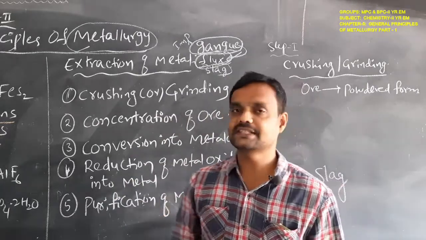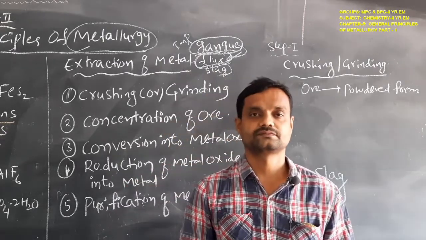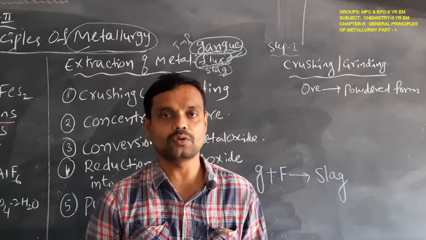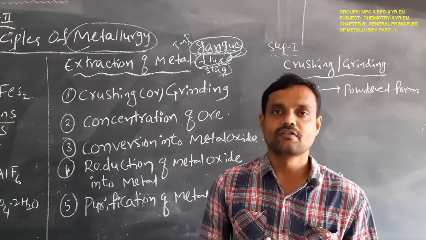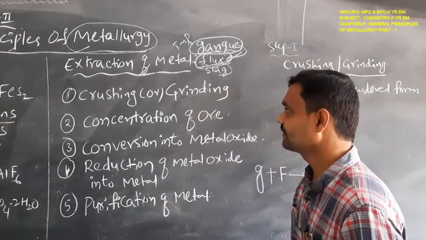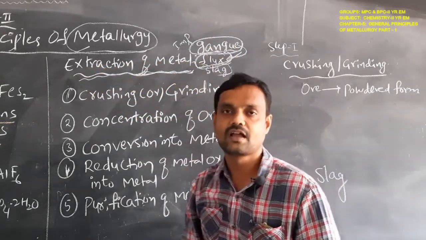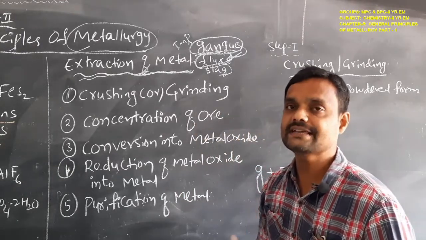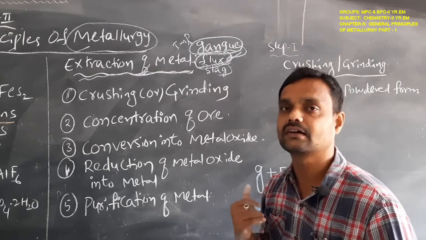So our main concept in this chapter is how we can separate the metal from the ore. Okay students, here we can extract the metal from the ore, and that will be discussed in this chapter. Simple. For example, the extraction of the metal. Our next topic is the extraction of metal from the ore. How can we extract the metal from the ore? For any metal to be extracted, that is, separated from the ore,